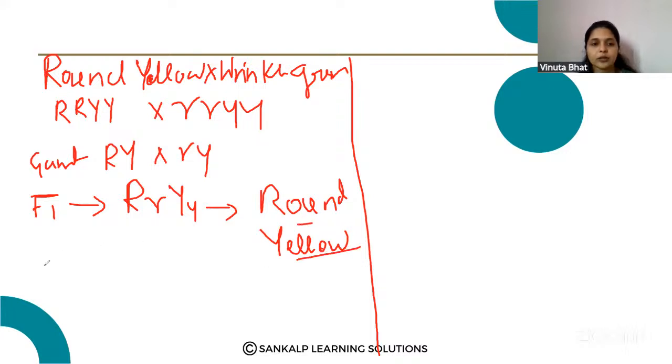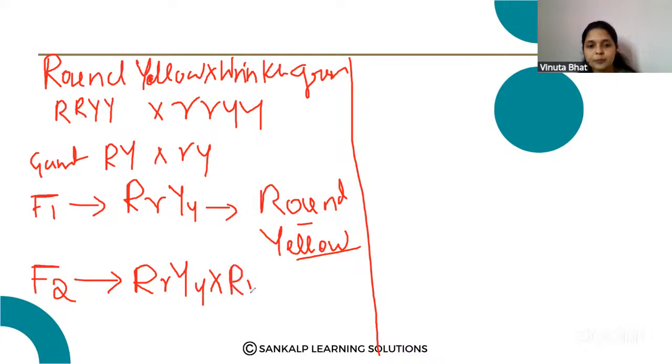All are round yellow seed producing plants. F2 plants are obtained by crossing the F1 generation, that is capital R, small r, capital Y, small y, crossed with capital R, small r, capital Y, small y. Okay. So F2 plants are obtained by using the checkerboard. So let us use the checkerboard.